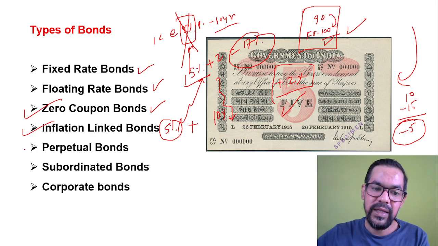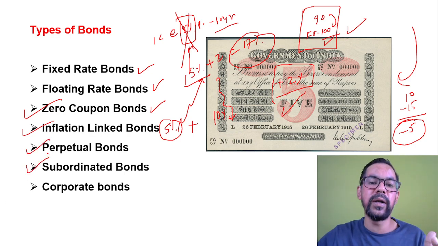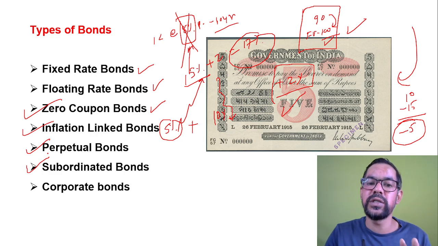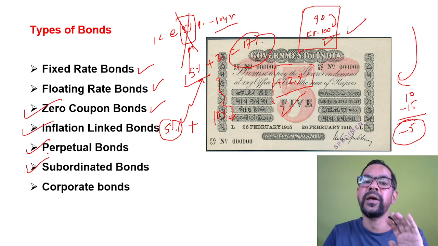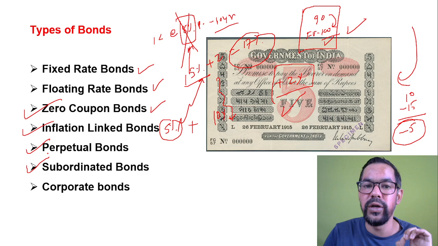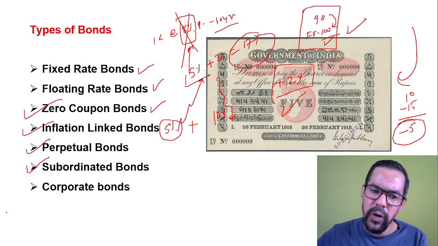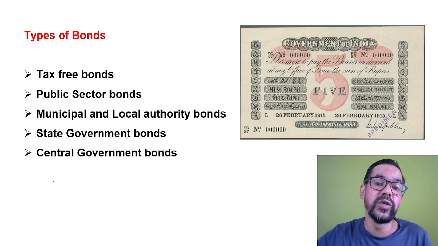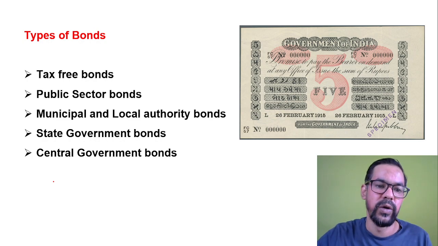Perpetual bonds, these are kind of like shares. Subordinated bonds are part of debt, but whenever any company goes for liquidation, these are not the first priority. First they pay the other debt, then they pay the subordinated bond debt. So these are risky in nature, we can say. Corporate bonds are issued by corporate houses. Let's say TCS issues some bonds to raise funds for 10 years. That is generally known as corporate bonds.